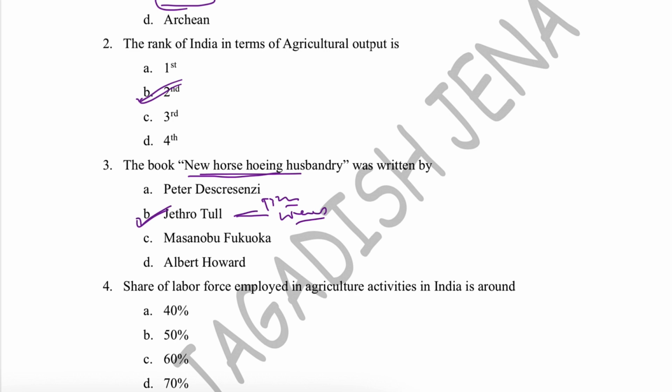For the next question, if you see some related questions, Peter de Crescenzi is known as the father of agronomy, and he has written the book Opus Ruralium Commodorum. Then Masanobu Fukuoka is the father of natural farming, and Albert Howard is the father of organic farming. So in this way you can remember a lot of things.